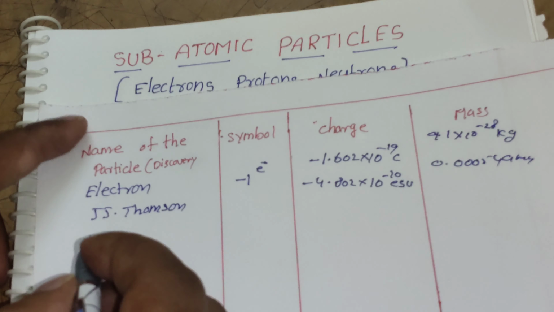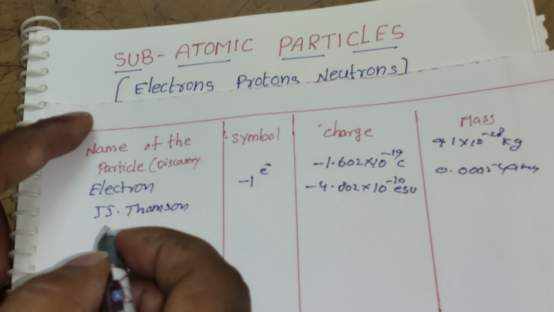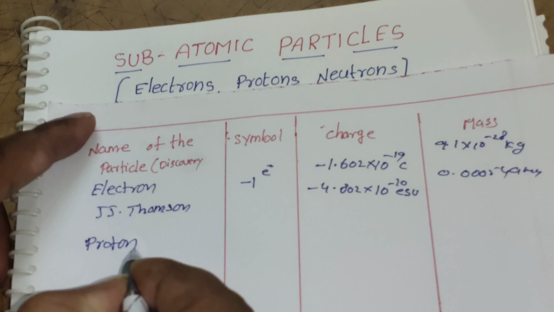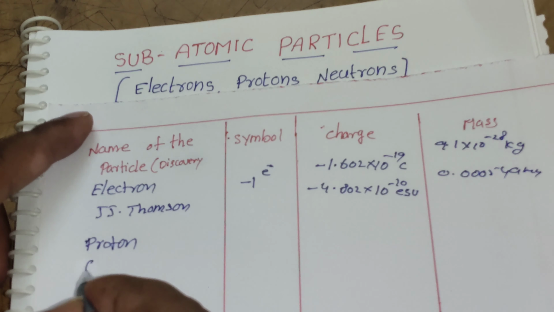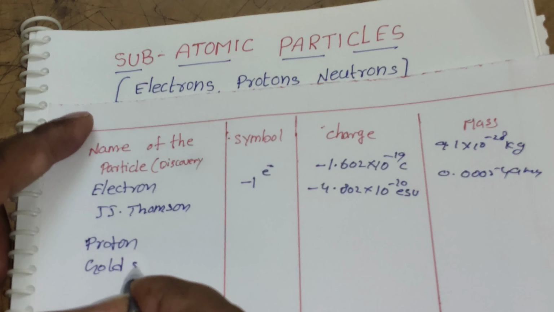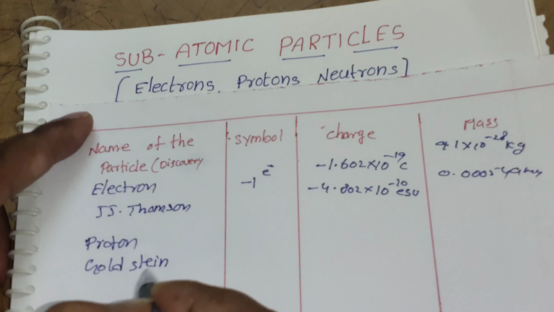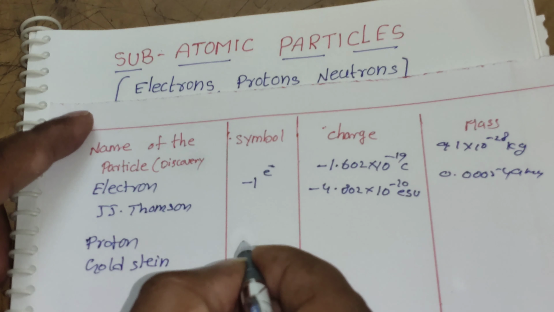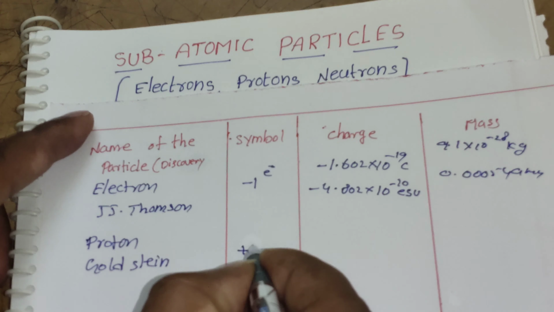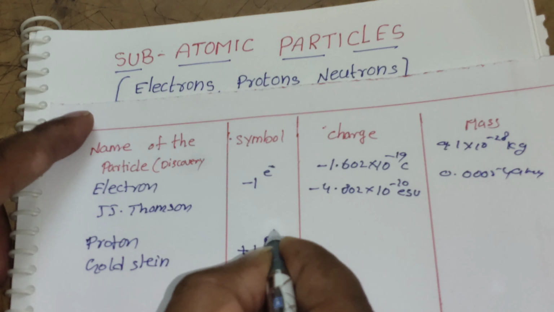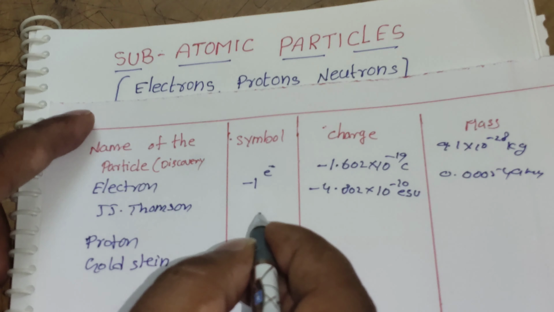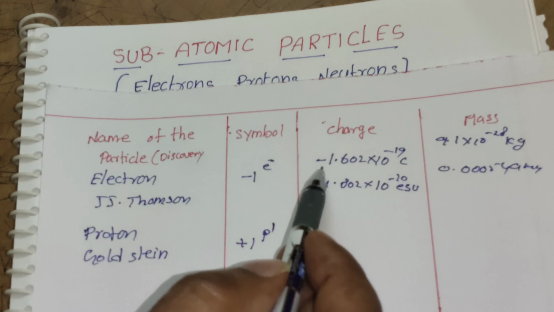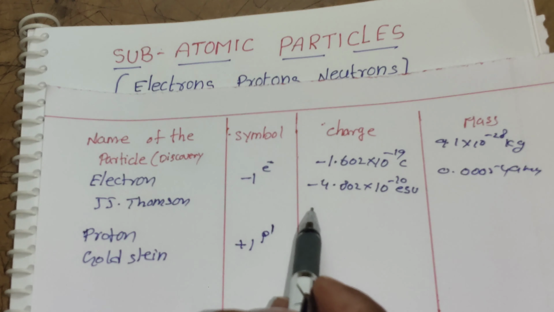Now the next subatomic particle is the proton, and the proton was discovered by the scientist Goldstein. The proton has 1 unit positive charge, that is +1. Here the electron charge is negative, but the proton charge is the same in magnitude, but positive.